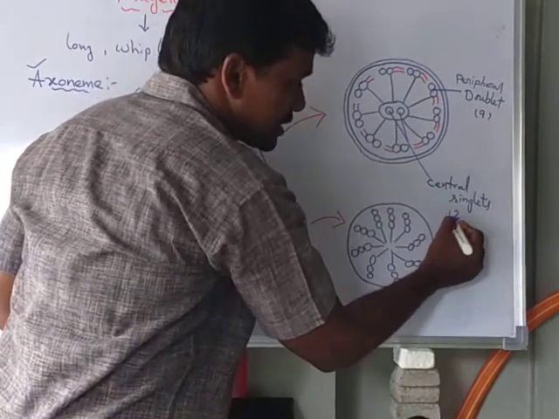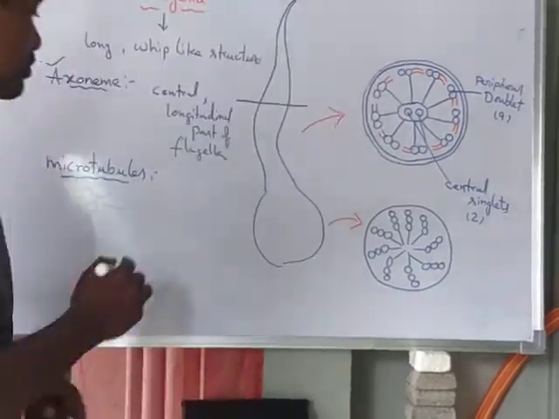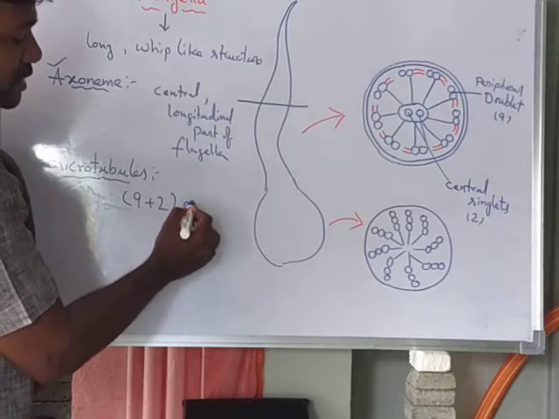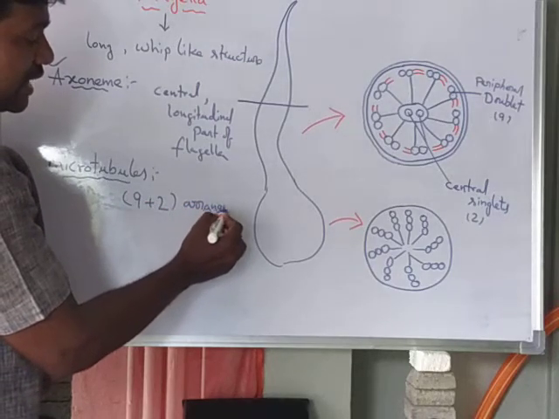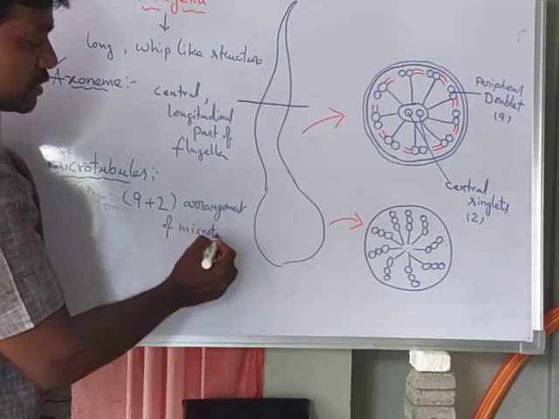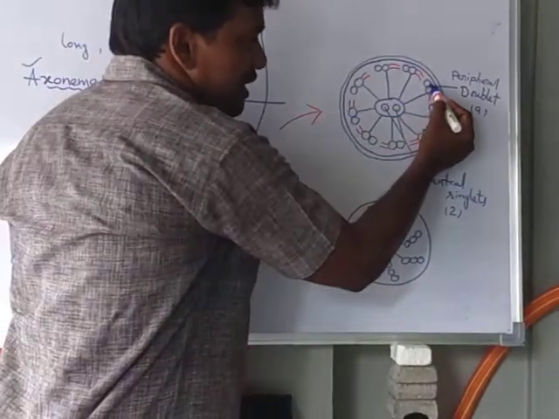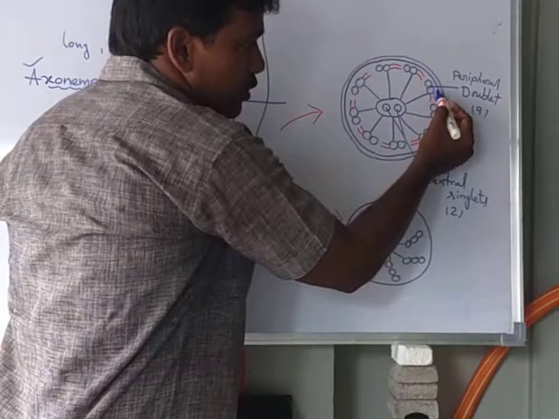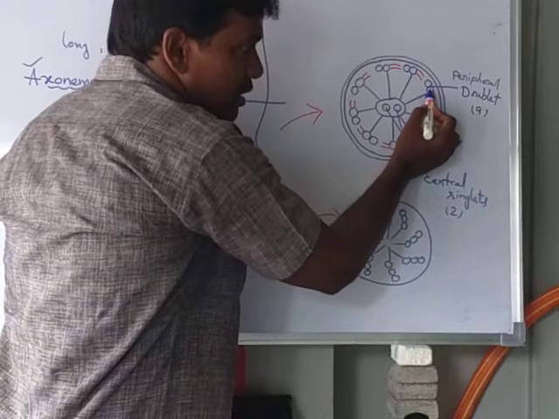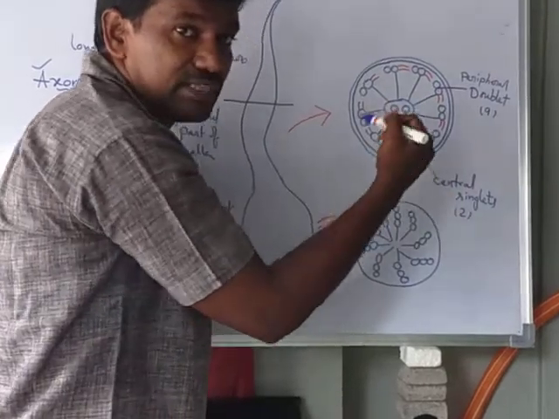Here the 2 singlets are present. So this arrangement is called the 9 plus 2 arrangement of microtubules. In each doublet, one microtubule is present outside and one is present inside.